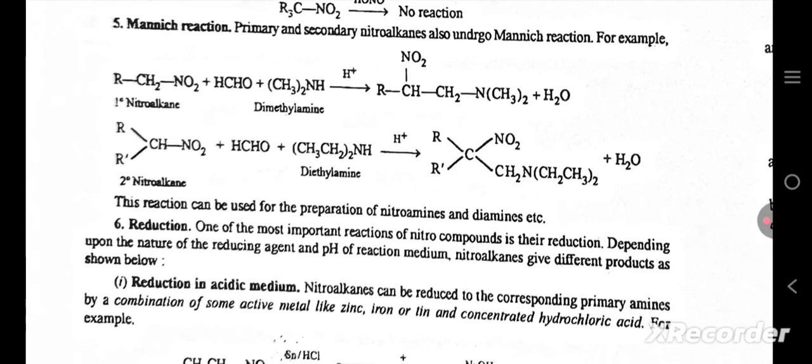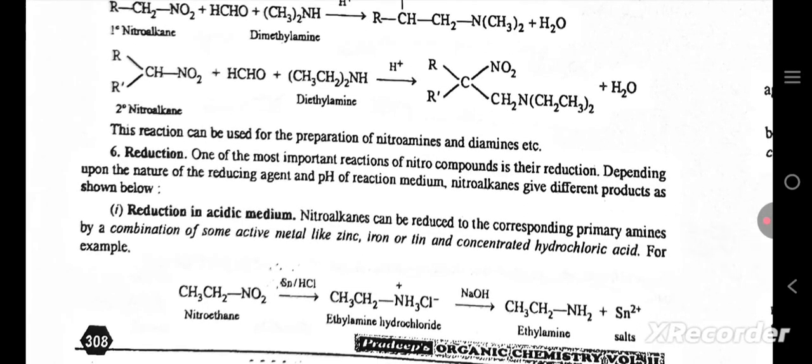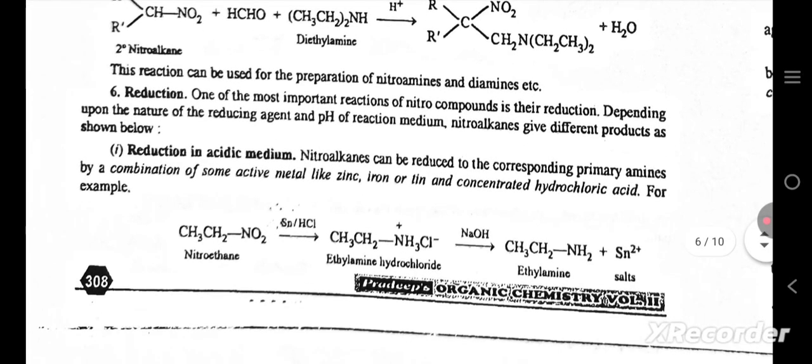Mannich reaction. Primary and secondary nitroalkanes also undergo the Mannich reaction. For example, primary nitroalkane gives dimethylamine, and secondary nitroalkane gives diethylamine. This reaction can be used for the preparation of nitroamines, diamines, etc.